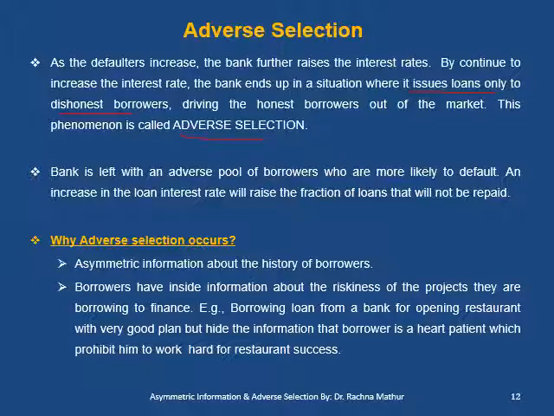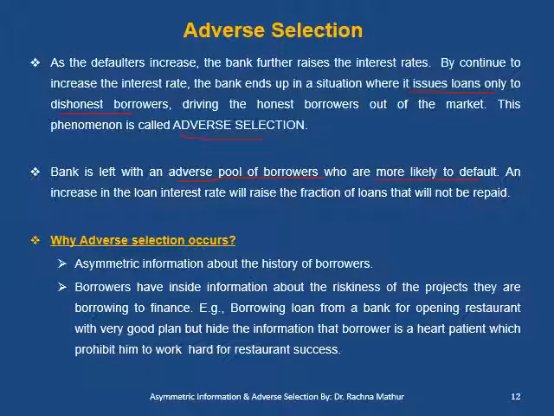In adverse selection, what happens? Banks are left with an adverse pool of borrowers who are more likely to default. An increase in the loan interest rate will raise the fraction of loans that will not be repaid.